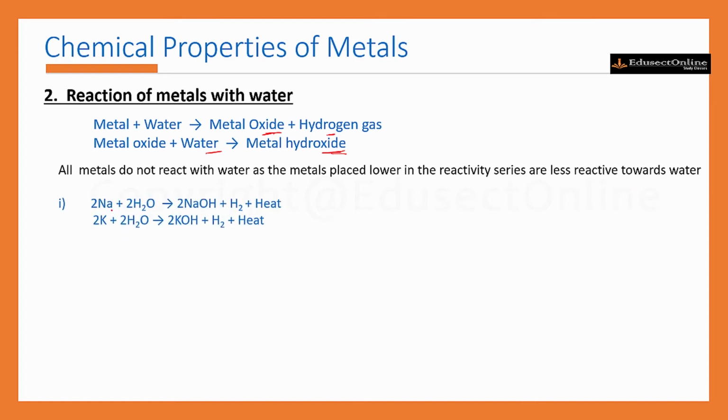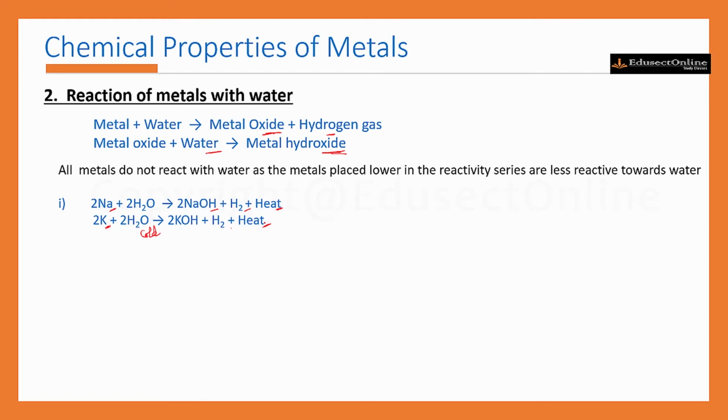First one is sodium, Na, and potassium, K. They both can react with water. That means they can react so violently with cold water. Sodium reacts with cold water and produces sodium hydroxide, hydrogen along with the generation of heat. Likewise, potassium can react with cold water and form potassium hydroxide, hydrogen and heat.